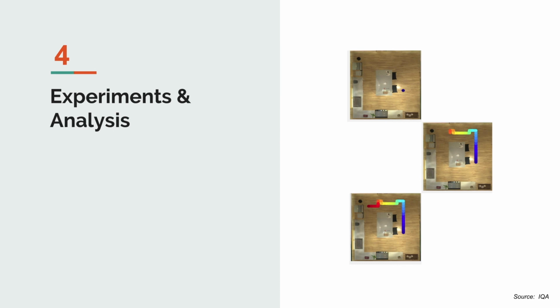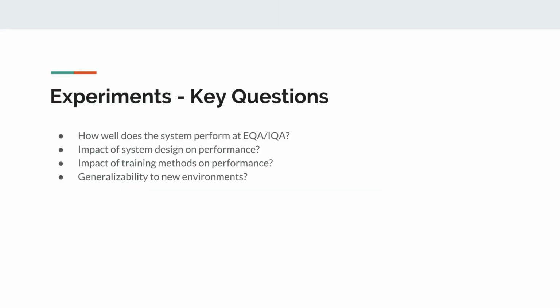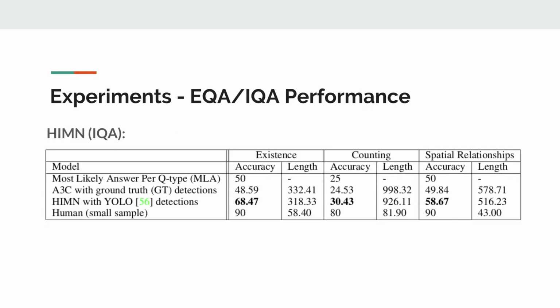Experiments and analysis. Among the questions these papers ask through their experiments are, how does the agent perform on their EQA or IQA dataset? How do various design elements impact the behavior of their agent? How does tweaking their training regimen affect agent performance? And how does their agent generalize to previously unseen environments? Let's look at how the agent in IQA performed on that dataset.